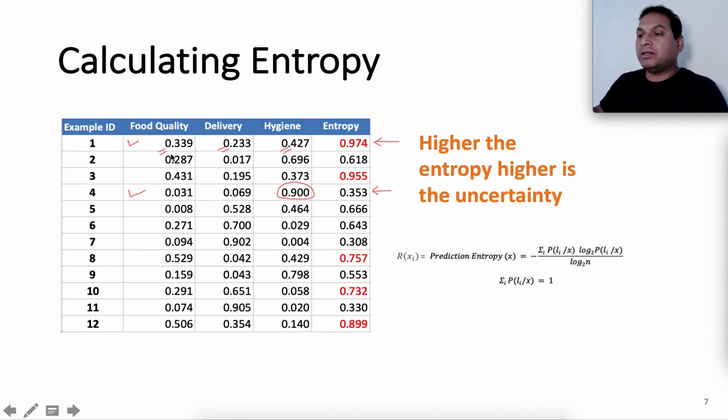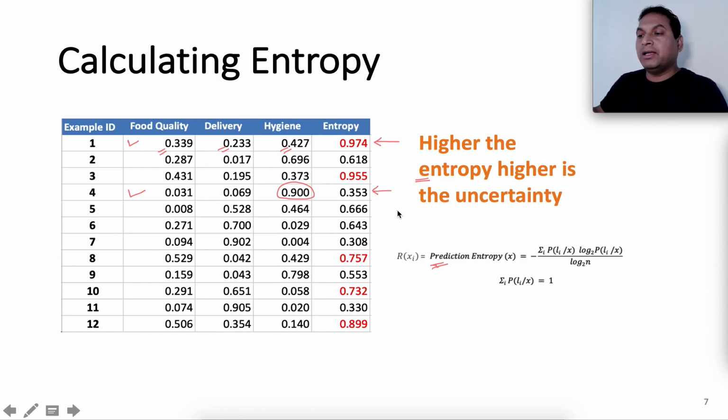Now how do we measure this? We can use a metric like entropy calculation, the prediction entropy or categorical cross entropy, to measure the certainty in the predictions. And once we measure the uncertainty, we can take the examples where the uncertainty or the entropy is very high.